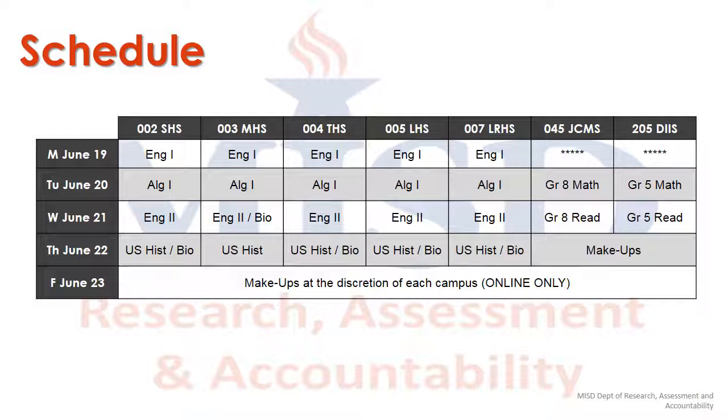For grades 5 and 8, TEA mandates that the math test is administered on Tuesday, June 20th, and reading is administered on Wednesday, June 21st. Makeup testing may also be administered the morning of June 22nd.